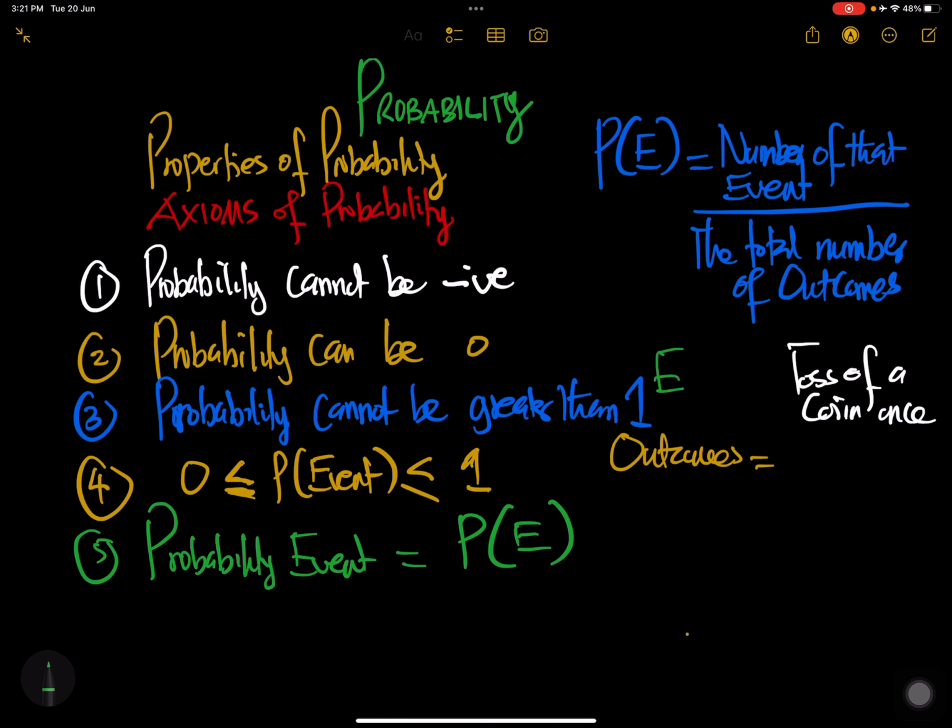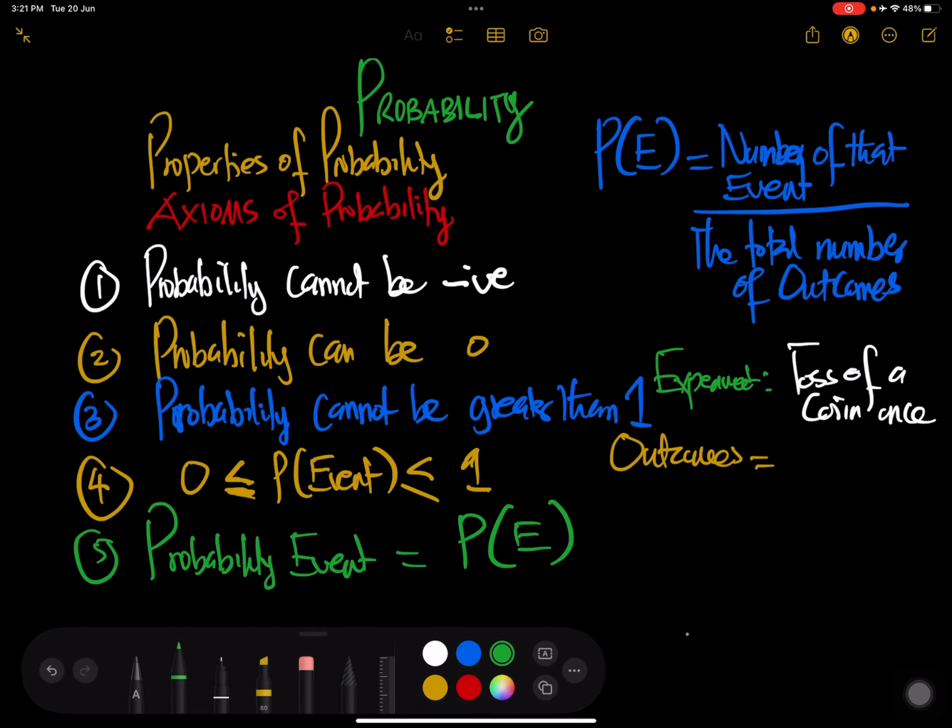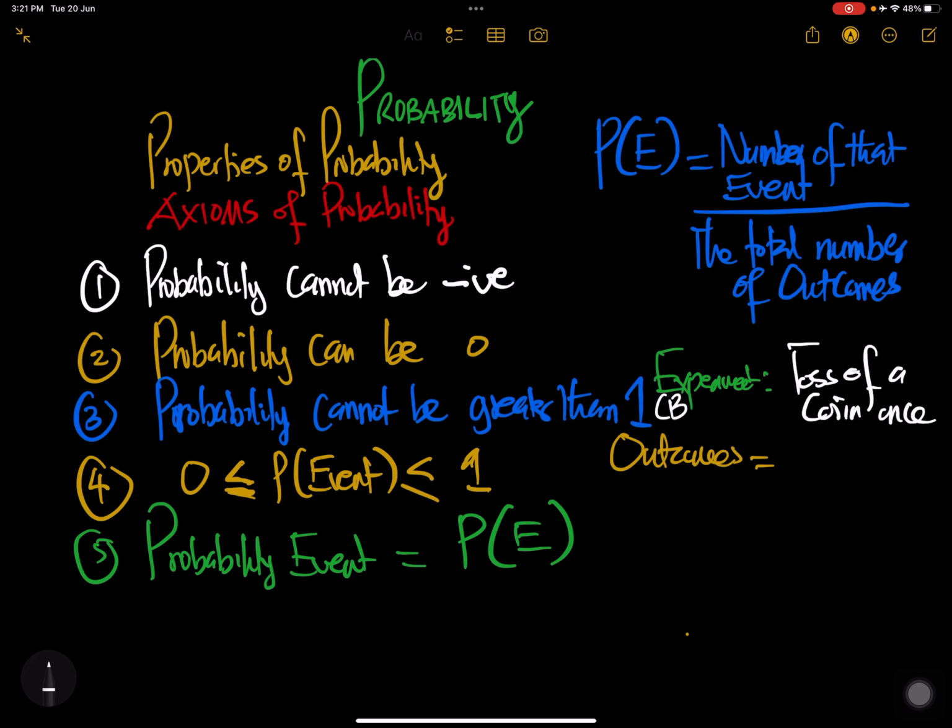Sorry about that. The experiment that we are going to conduct is the toss of a coin once. It's an experiment, and that experiment is known as the Bernoulli experiment. Why do we say it's the Bernoulli experiment? Because the number of outcomes is only 2. That's why we call it the Bernoulli experiment. So the experiment is a toss of a coin once, and the outcomes are only two.